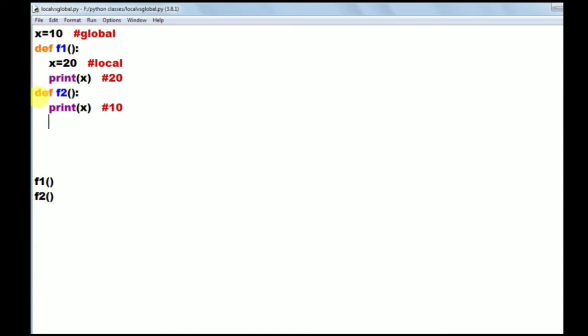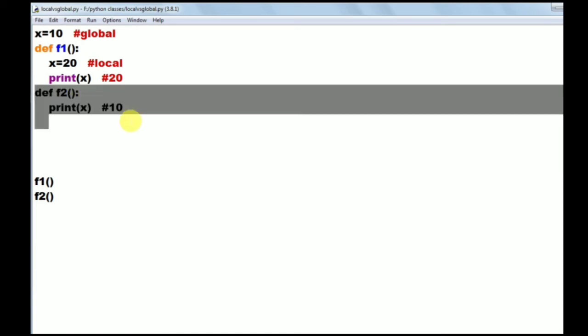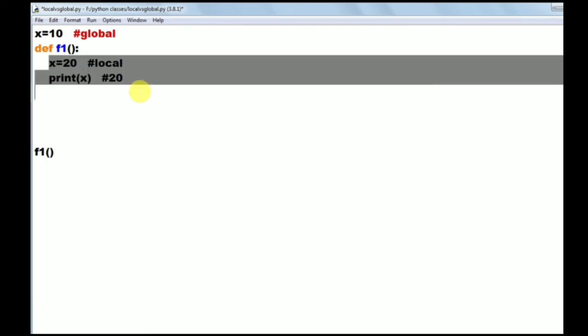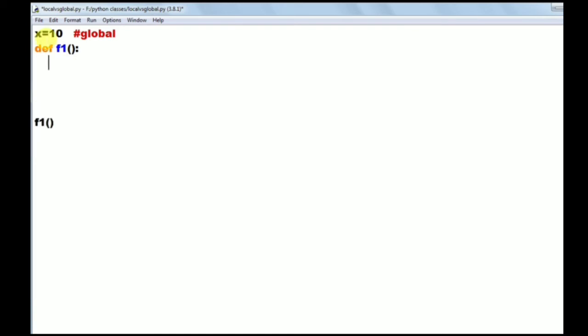I want to change the global value now. So what is the global variable's value now? Global x variable's value is 10. I want to modify this 10 value to 60. So I want to modify global x value to 60. So I am writing x equals 60 and I am writing the printing statement here, print x.